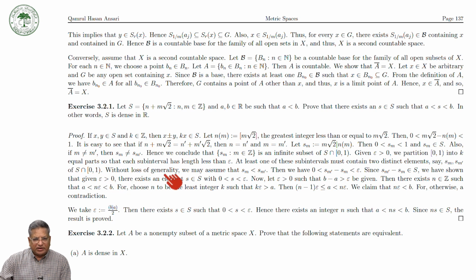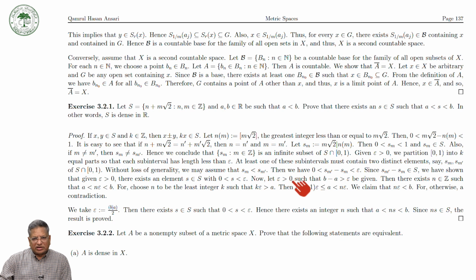Without loss of generality, we may assume that s_m is less than s_m prime. Then we have 0 less than s_m prime minus s_m, which is less than epsilon. Since s_m prime minus s_m lies in S, we have shown that given epsilon positive there exists an element small s in S such that 0 is less than s, which is less than epsilon.